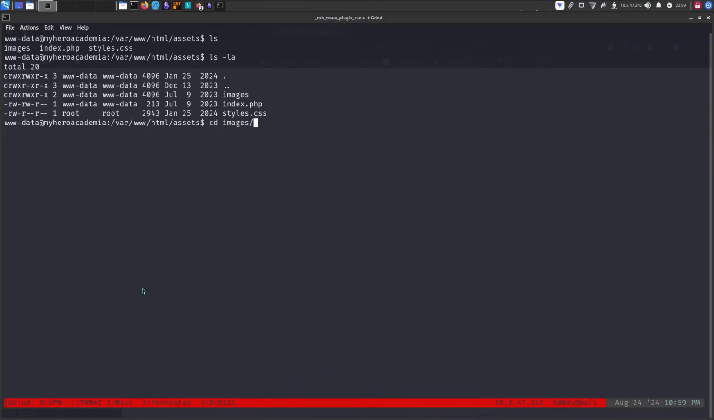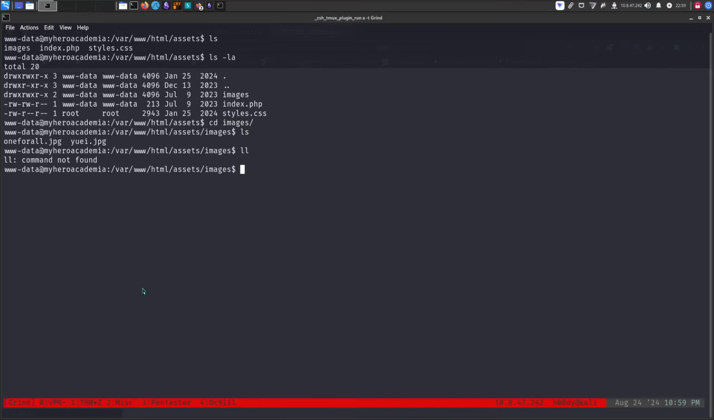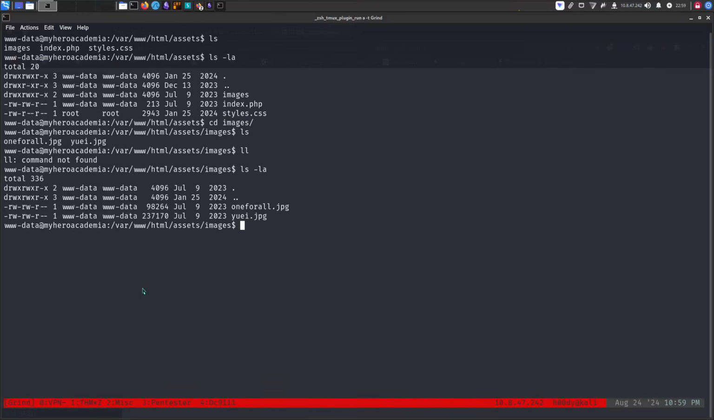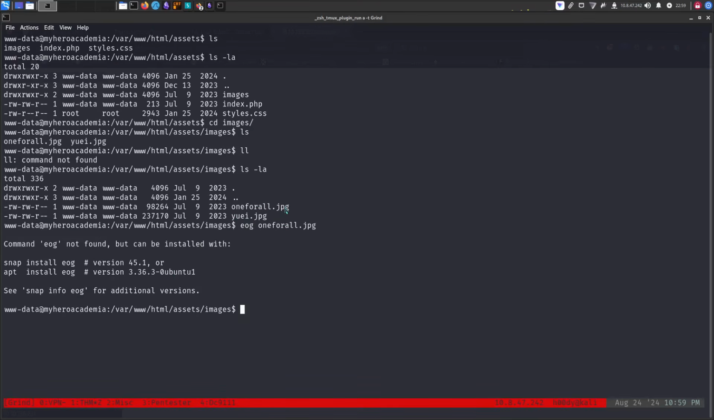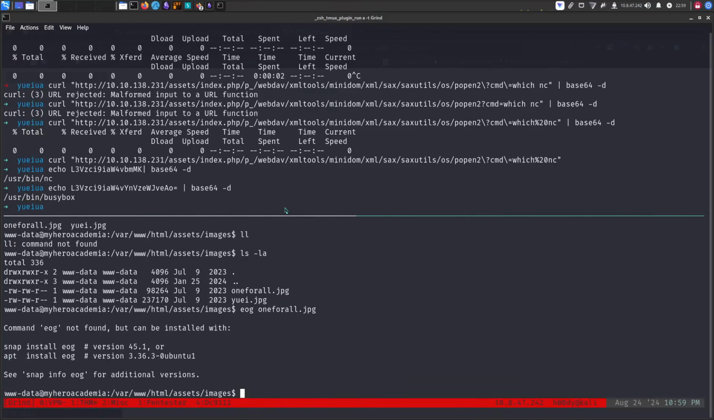So here we have an images directory, and I think this image is gonna be pretty important, we're gonna need this. I'm not sure EOG is there, so let's just transfer. I'm gonna transfer this JPEG file to my machine. I'll show you why, because that's annoying actually, you have to figure that out.